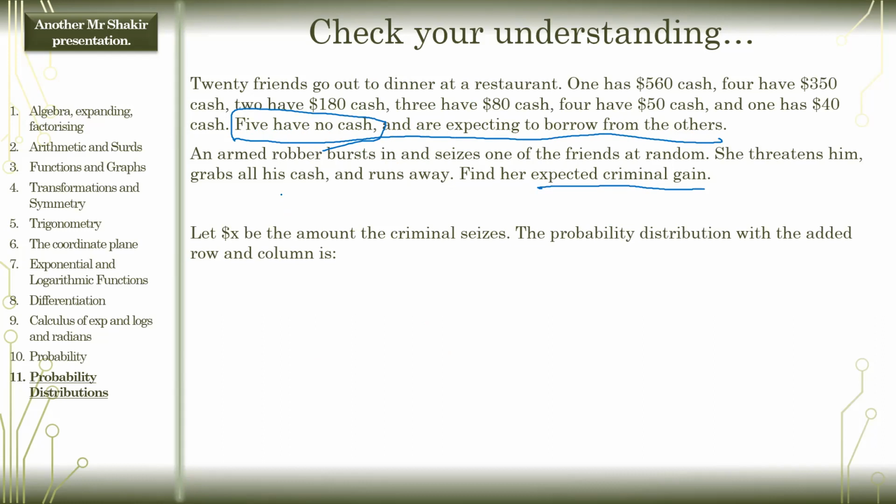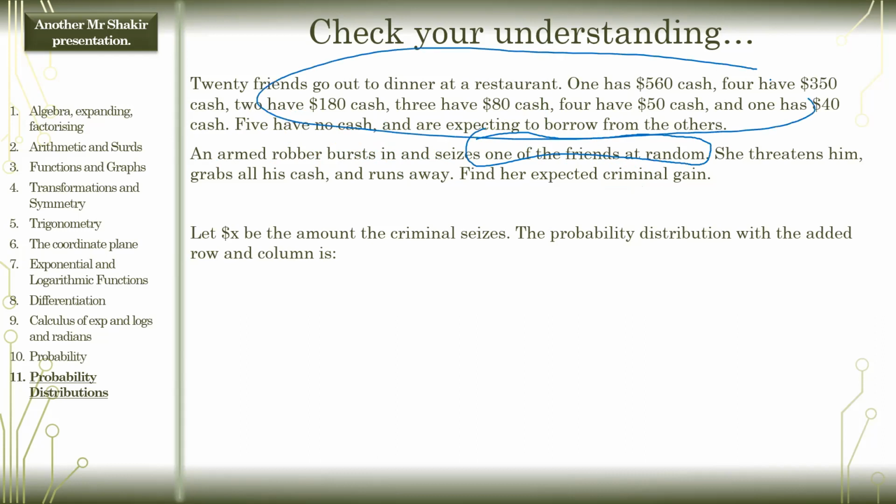There's this robber, a thief, right? An armed robber bursts in and takes all the cash. She seizes one of the friends at random. The robber doesn't grab the cash from everyone, just seizes one of the friends at random. Not all of them, just one of them. And so it's kind of like probability because she could have chosen any one of them. She or he, whatever. Yes, the robber is a she. She seizes one of those people at random. What is her expected criminal gain?